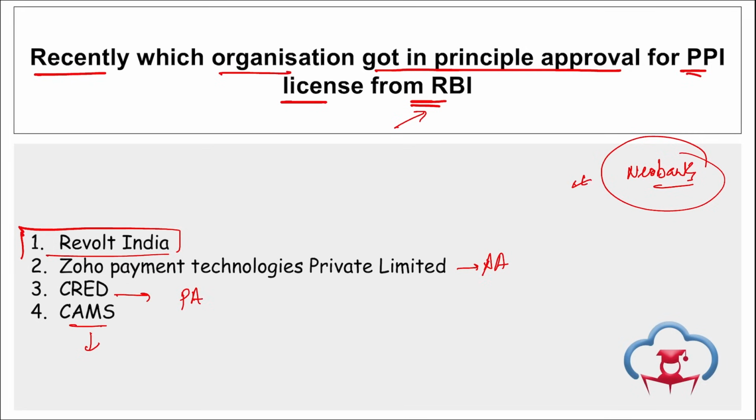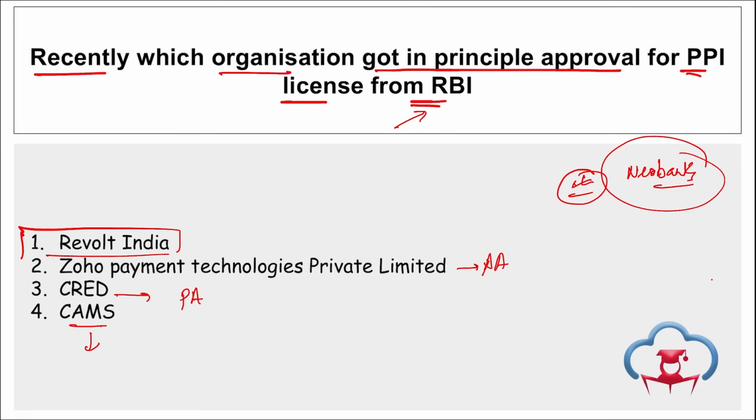We have seen what neobanks are. Neobanks are banks that work solely in digital format, right? That is, they are only working in online mode without any physical branches. And what are these PPIs? Prepaid payment instruments. These are basically prepaid cards and prepaid wallets. That means whenever you have to use those wallets, you have to recharge them first and then you will be able to use them.